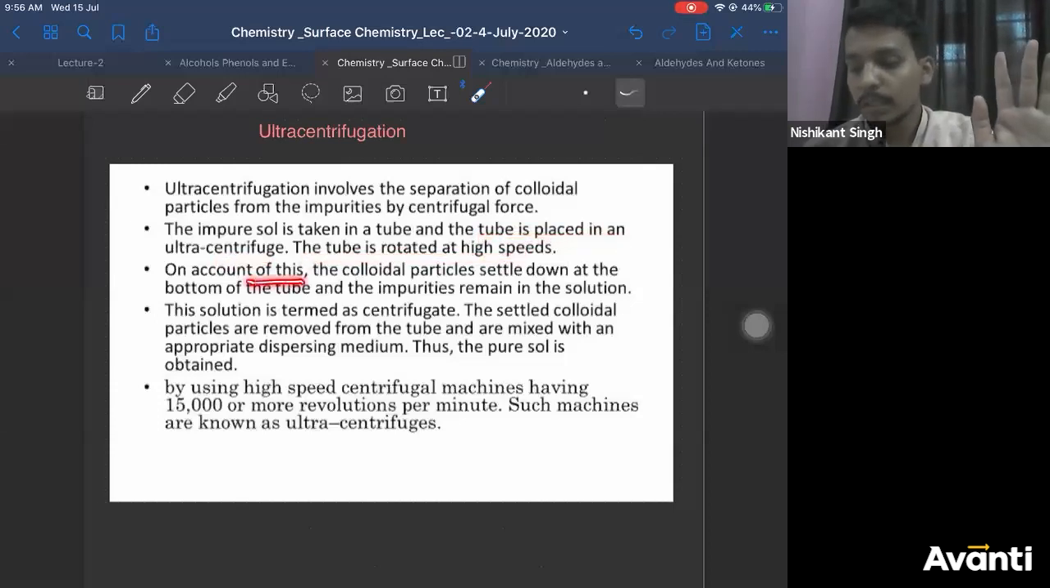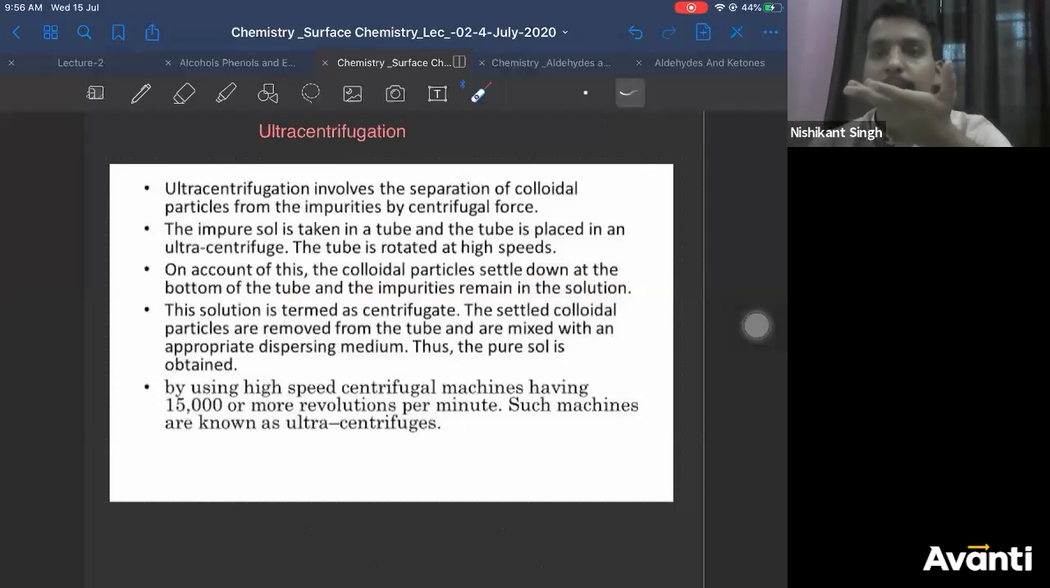On account of this, colloidal particles settle down because they have more density, right? Impurities are smaller in size, they have less density, right? And the impurities remain in the solution. They remain at the top and colloidal particles settle at the bottom, correct? The solution is termed as centrifugate. The settled colloidal particles are removed from the tube and mixed with an appropriate dispersion medium. Then the pure colloidal solution is obtained.